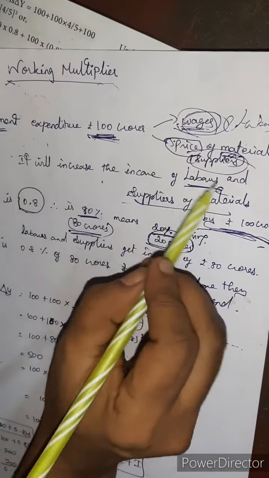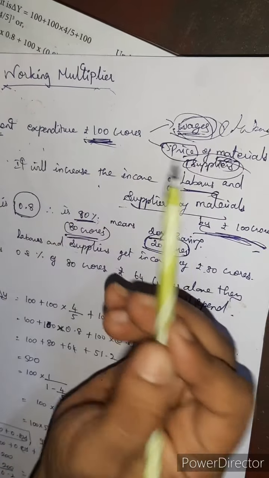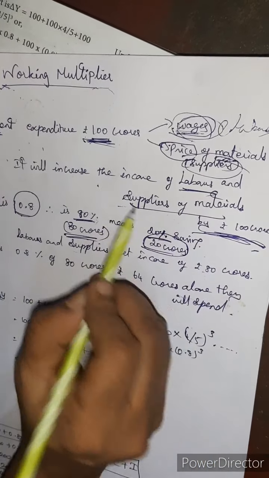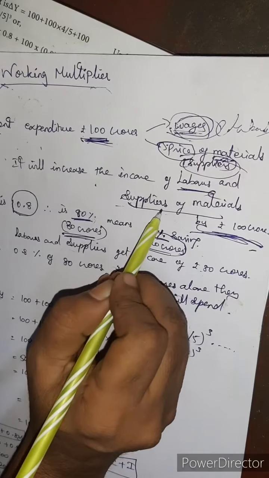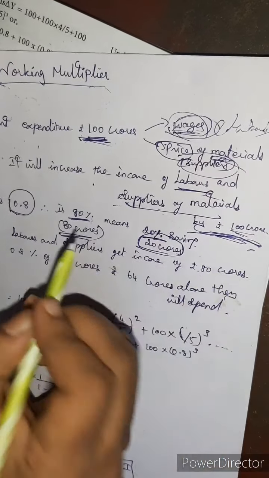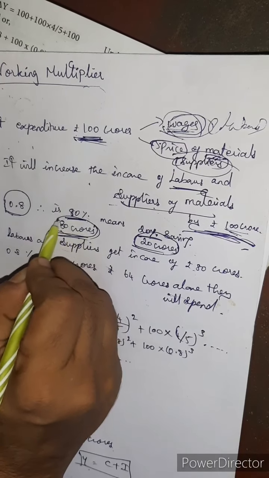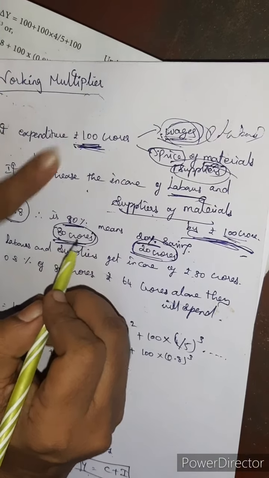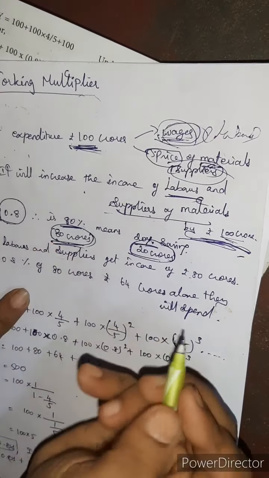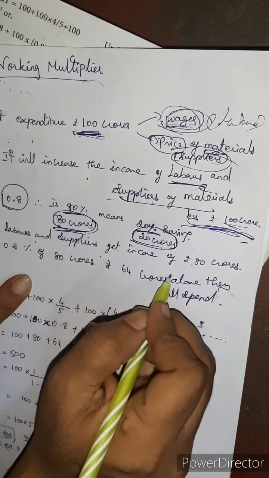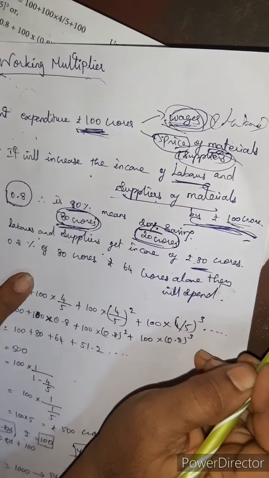If 100 crores is spent, the laborers and suppliers both will receive 100 crores, but if the government spends only 80 out of the 100, the laborers and suppliers will get only 80 crores.